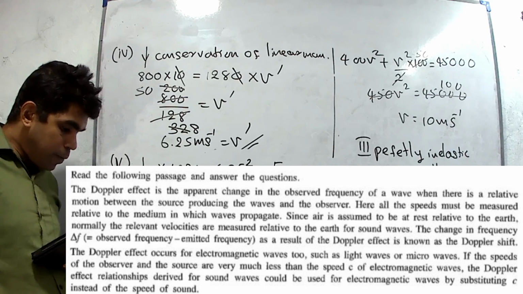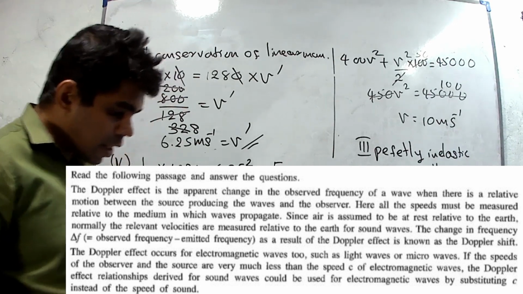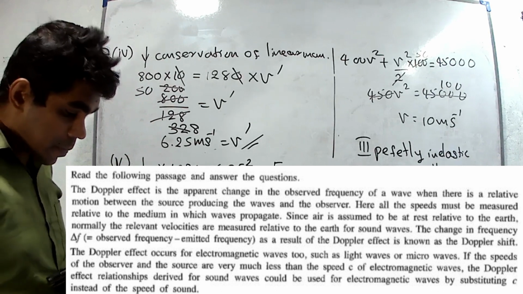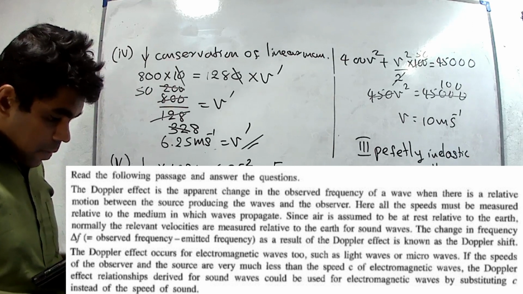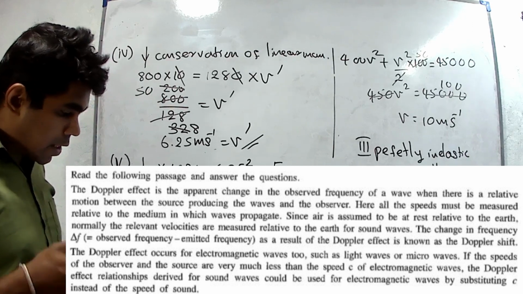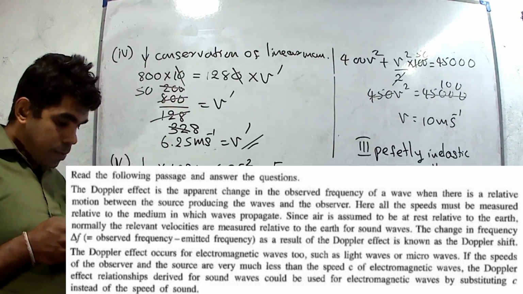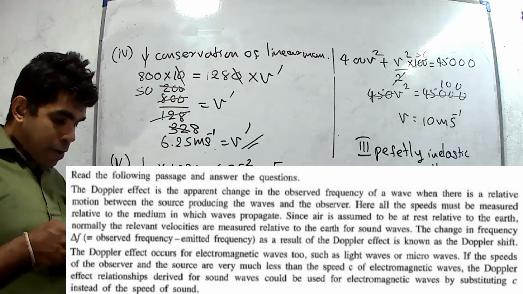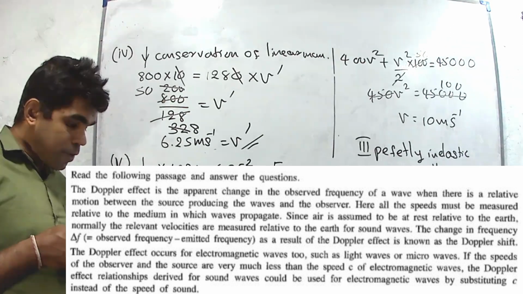If the speeds of the observer and source are very much less than the speed c of electromagnetic waves, the Doppler effect relationship derived for sound waves could be used for electromagnetic waves by substituting c instead of the speed of sound.